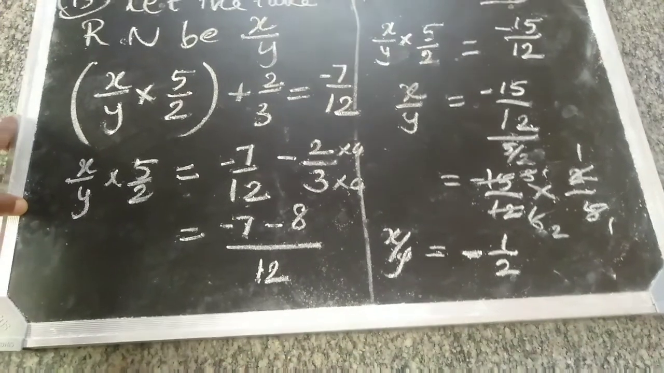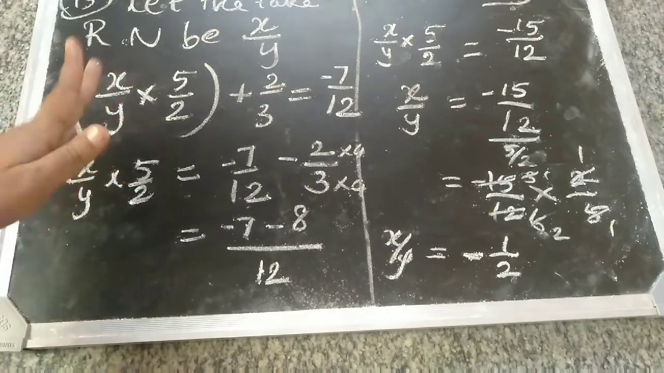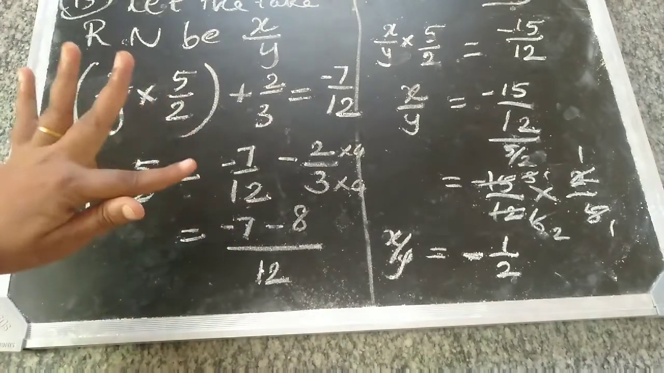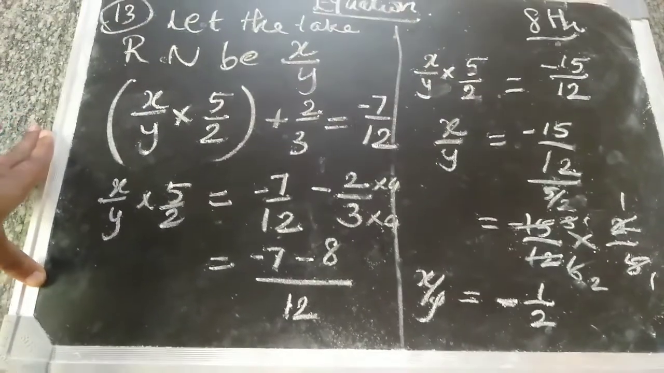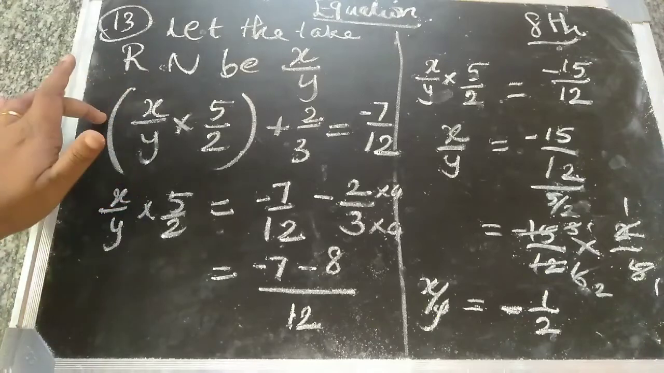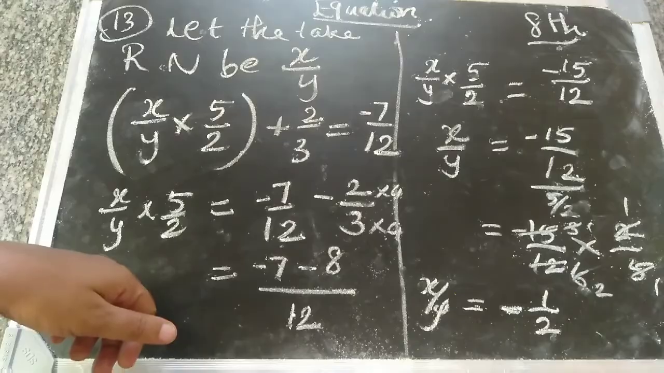So the rational number is minus 1 by 2. You can take P also, no problem. The rational number is in the format of minus 1 by 2. Is it clear? First this is the given, you try to simplify, and you get the answer.